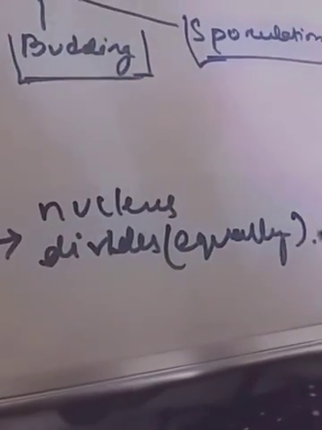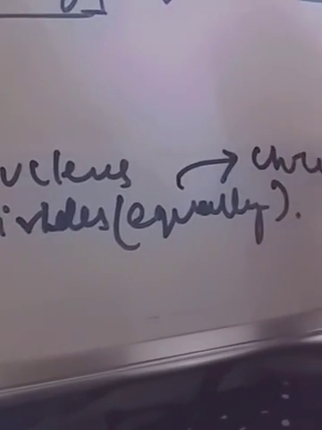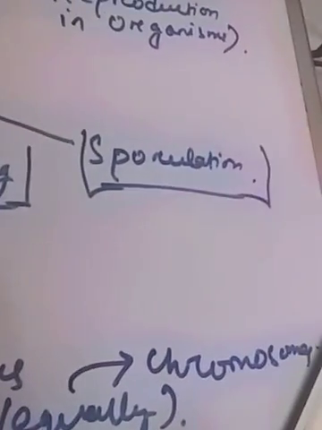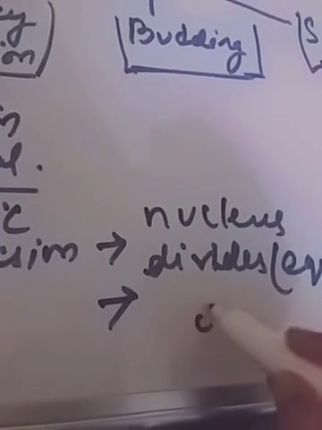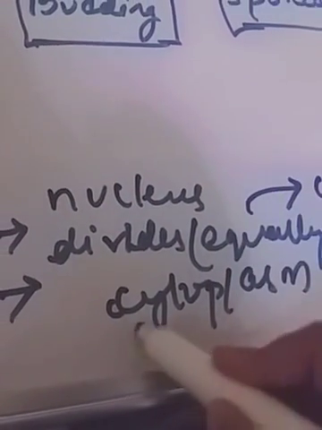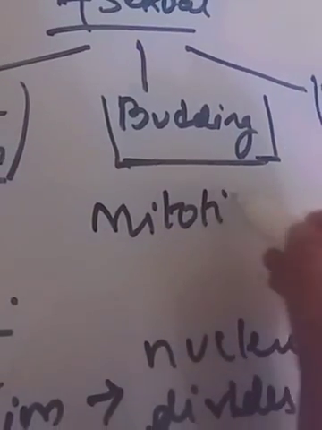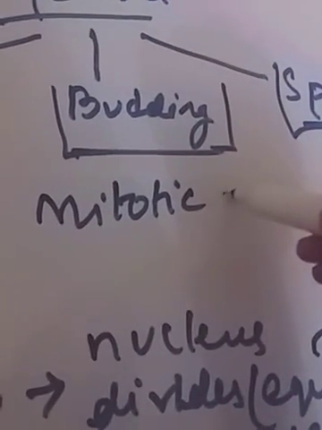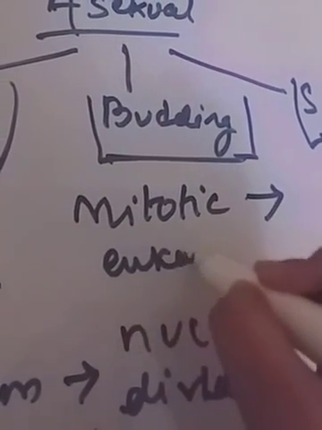Here, the nucleus divides equally, that is, the chromosomes also divide. Then after the nucleus gets divided, the cytoplasm divides, that also equally. Then mitotic division of binary fission occurs in eukaryotic organisms.